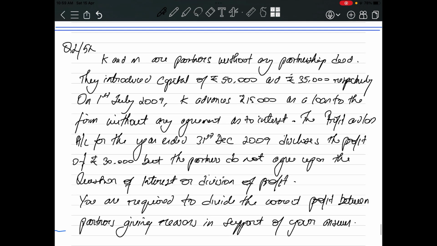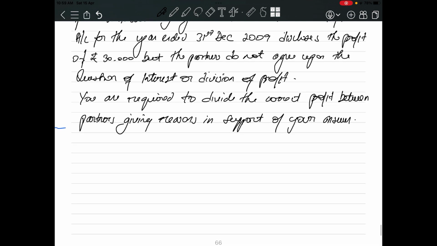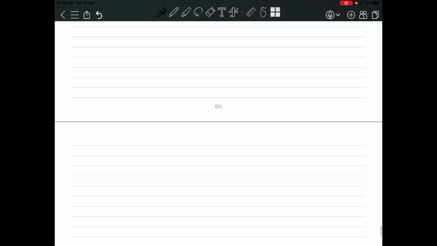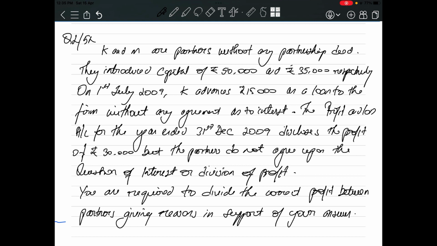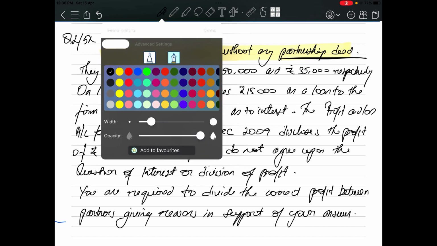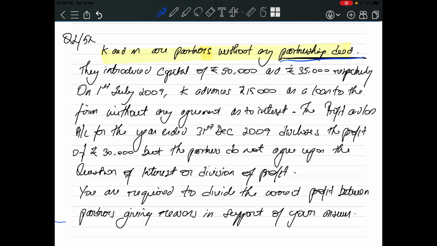Okay, so we will solve more 2 questions with this concept. So students, let's now solve this question number 2. Question number 2, page 52. Now let's read the question. K and M are partners without any partnership deed. Okay, so see, there is no partnership deed.